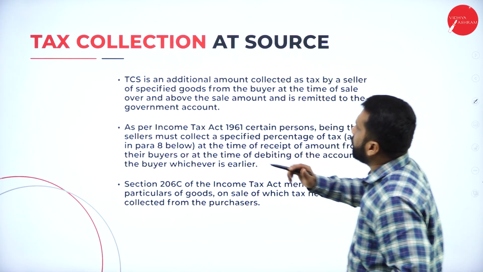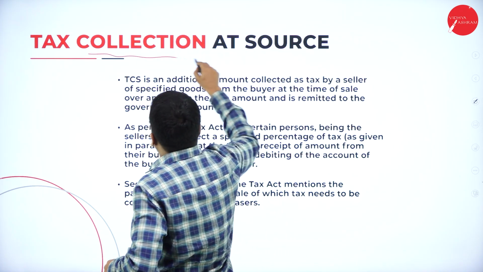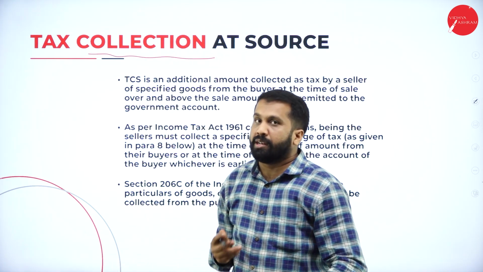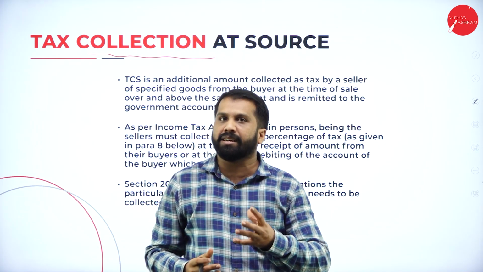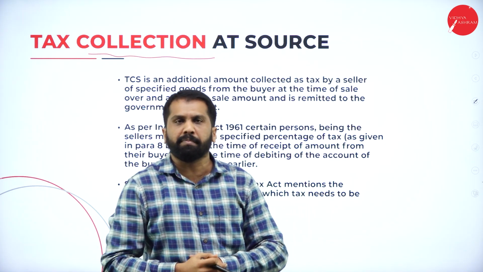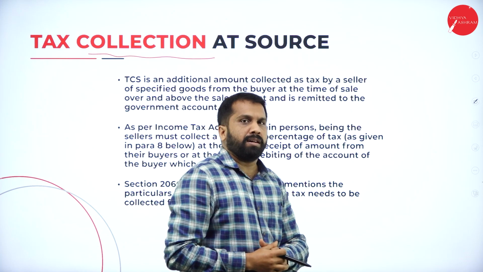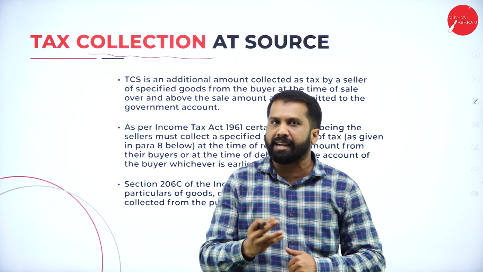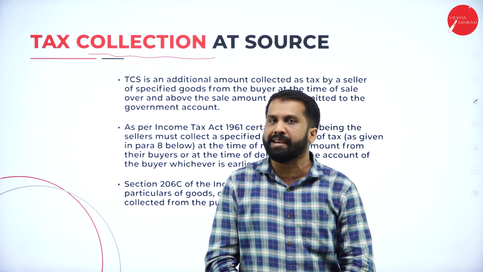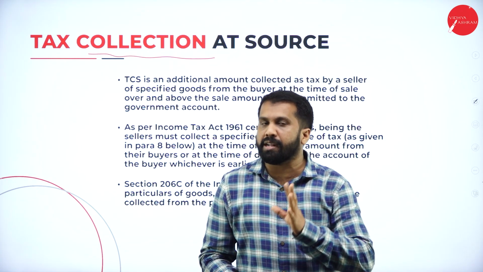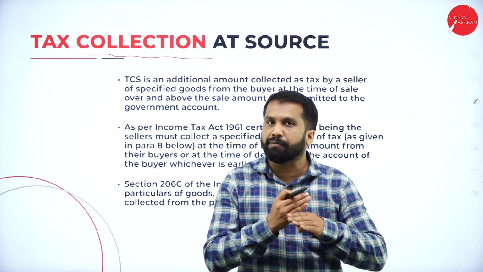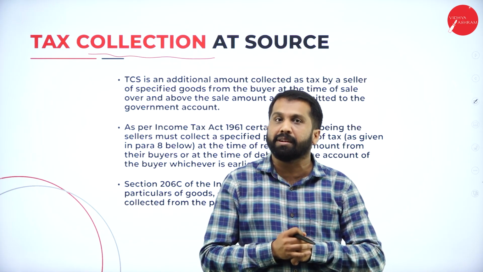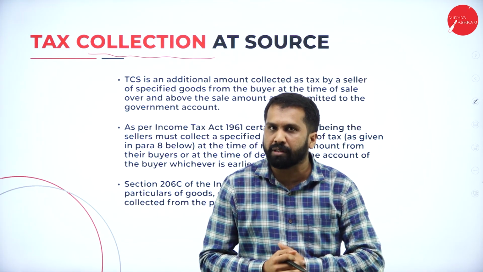So the next topic will be TCS, tax collected at source. Who will collect the tax? The seller will collect the tax. Like you go and buy one mobile. Just assume the mobile is 10,000 and 1,400 will be the tax. How much will that shopkeeper take? He will take 11,400. The extra 1,400 is nothing but your GST. Hope you are clear?